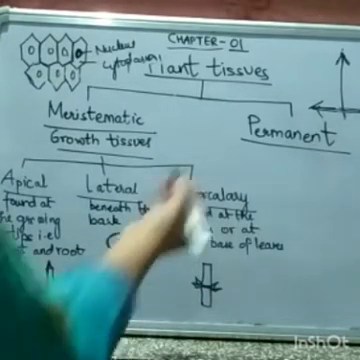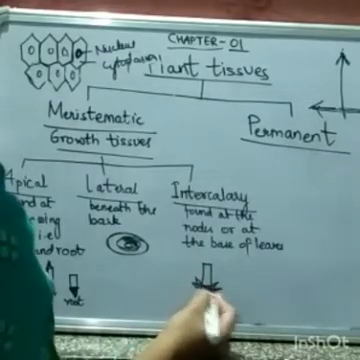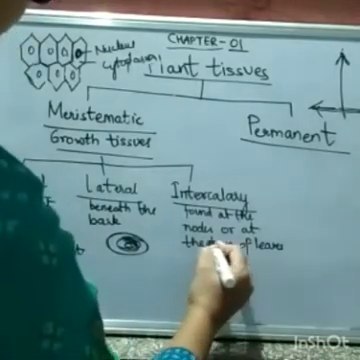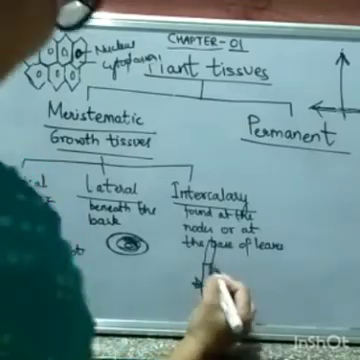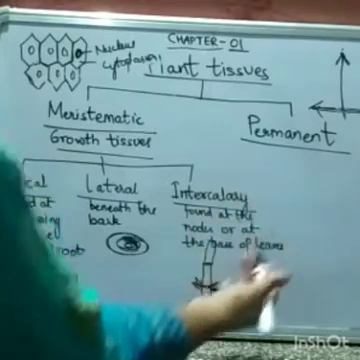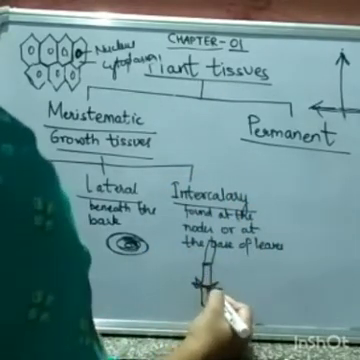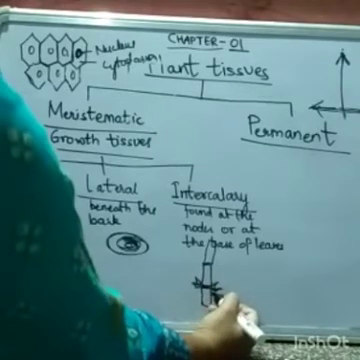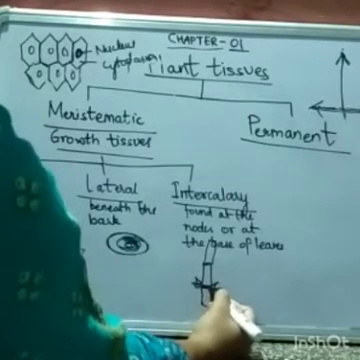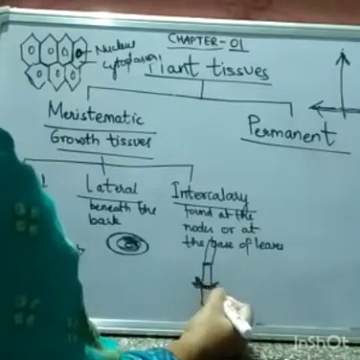Now comes intercalary meristem. Intercalary meristems are found at the nodes. See, this is sugarcane. You must have seen the sugarcane plant. So these are the nodes, internodes. These type of tissues are found at the nodes of the plant, or at the base of the leaves. They are found here.